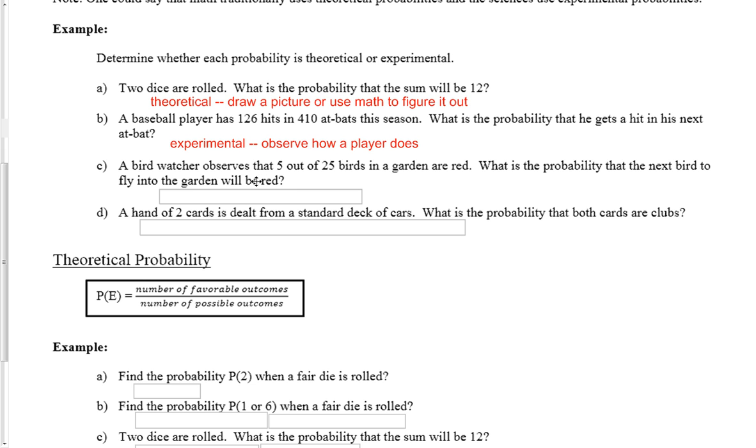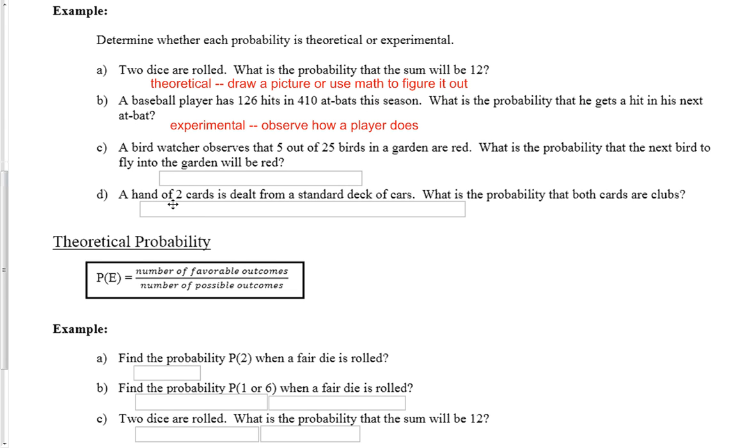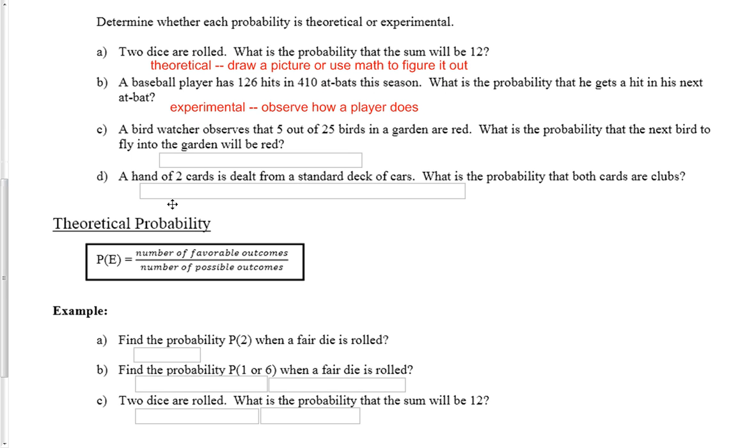Next one. A bird watcher observes that 5 out of 25 birds in a garden are red. What is the probability the next bird to fly into the garden will be red? Again, there's no math that would theoretically be able to predict before we observe the birds which ones would be red, so this is experimental. The bird watcher had to do the observation first before we can calculate a probability.